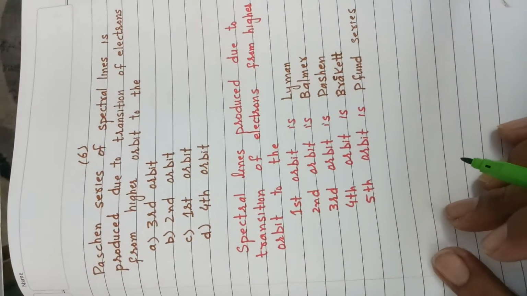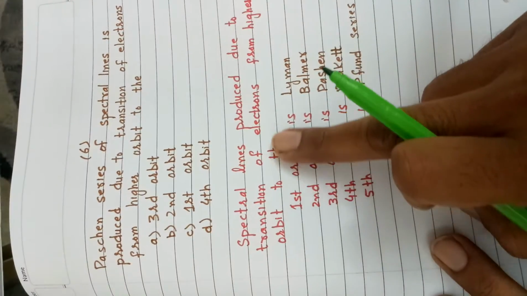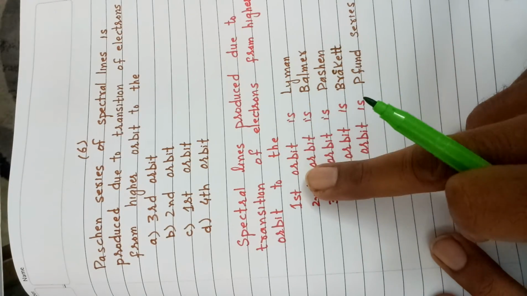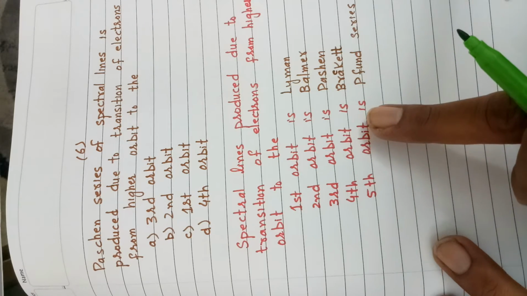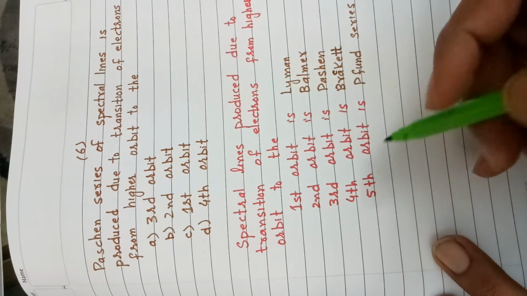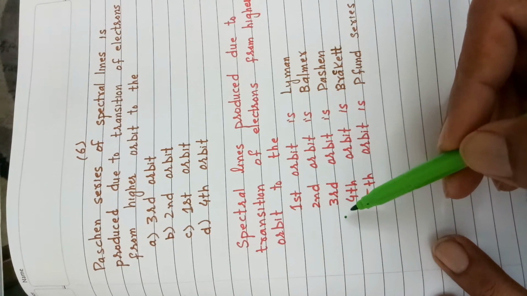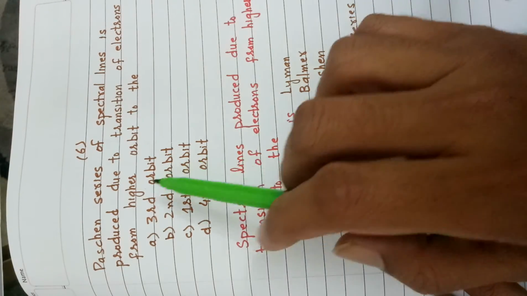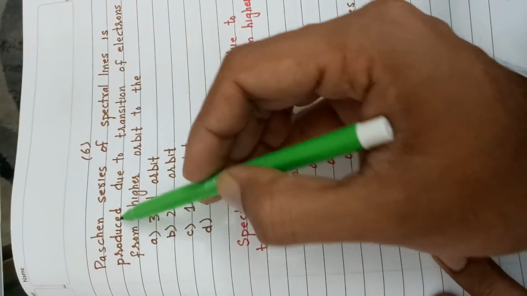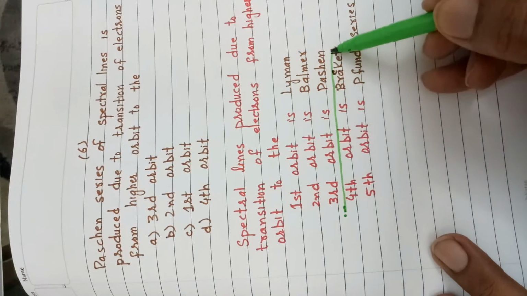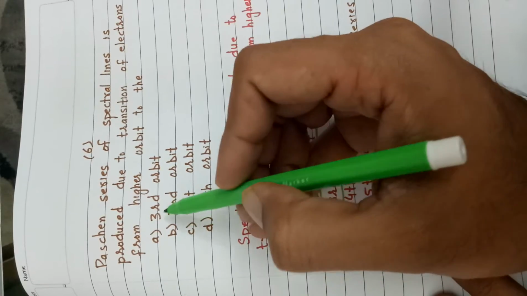Six is, Paschen series of spectral lines is produced due to transition of electron from higher orbit to. We are familiar spectral lines produced due to the transition of electron from higher orbit to the first orbit is Lyman series, second orbit is Balmer, third is Paschen, fourth orbit is Brackett, and fifth orbit is Pfund series. So if electron de-excites from higher orbit to the third orbit, series obtained is Paschen series. So in this question, he has asked about the Paschen series. The Paschen series will be obtained when electron de-excites from higher orbit to the third orbit. So answer to question 6 will be A.